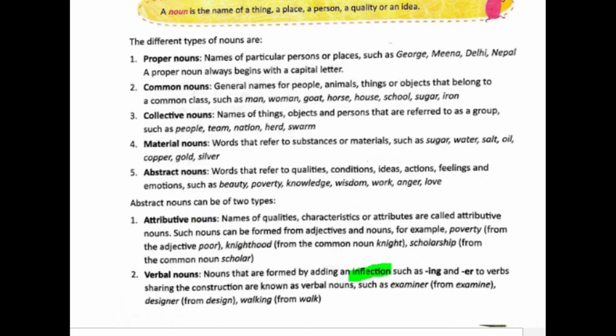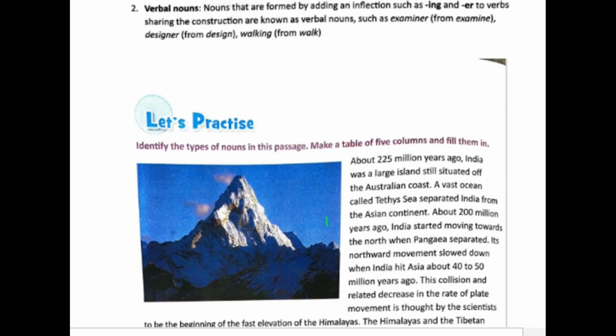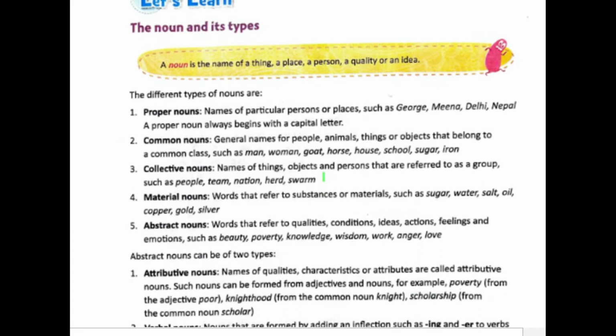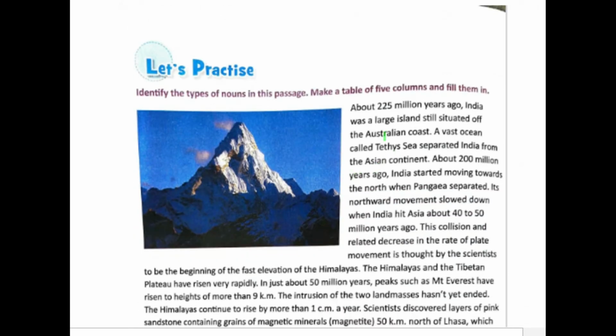Inflection means these are small changes which are done to a particular word. Like when we make a small change to a verb, for example, we add er or ing to examine, it becomes examiner, right? So examine is a verb, and examiner is a verbal noun. Alright, so here you need to make 5 columns of proper, common, collective, material and abstract, and you need to list out the words which will go into each category.